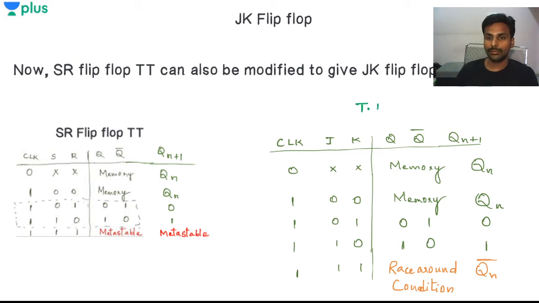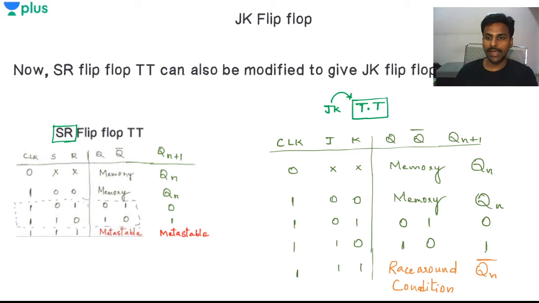Okay, if I want to see the truth table, this is the truth table. It is the same as for the SR flip-flop. So this is basically the JK truth table, and in the SR, everything is the same. At the last state we have the metastable state, right? Qn plus 1 is metastable.